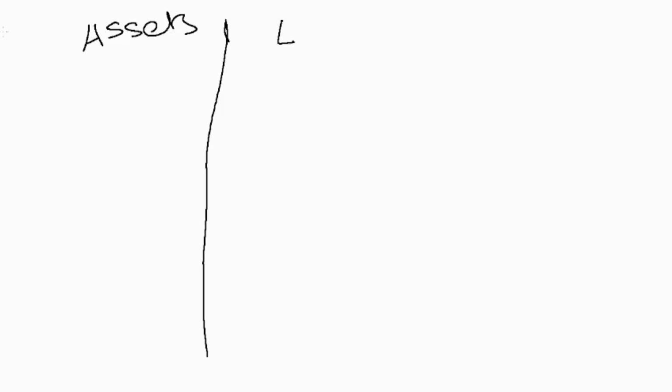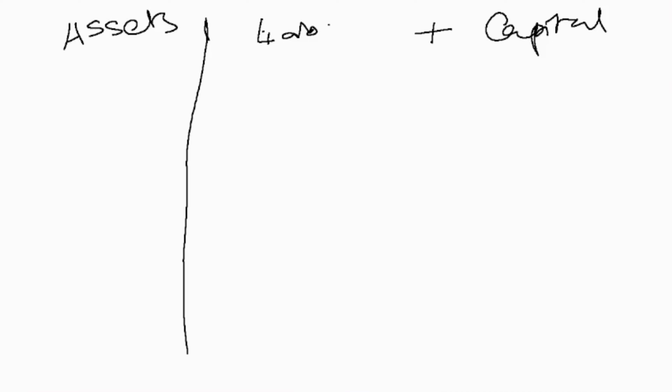Let's see. Once we have to start the accounting equation, we divide the entire page into two halves. One is asset, one is liability, and the other part is capital. So, we divide the page into asset, liability, capital.